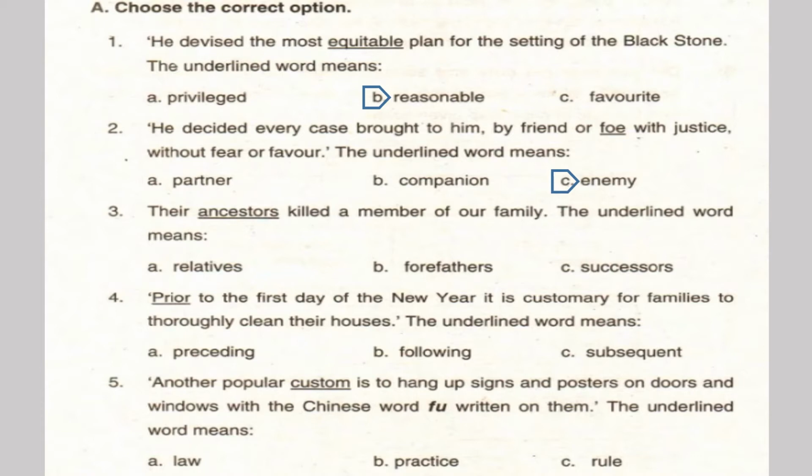3. Their ancestors killed a member of our family. The underlined word means ancestors. These are forefathers. 4. Prior to the first day of the new year, it is customary for families to thoroughly clean their houses. The underlined word means before the first day, so it is preceding.